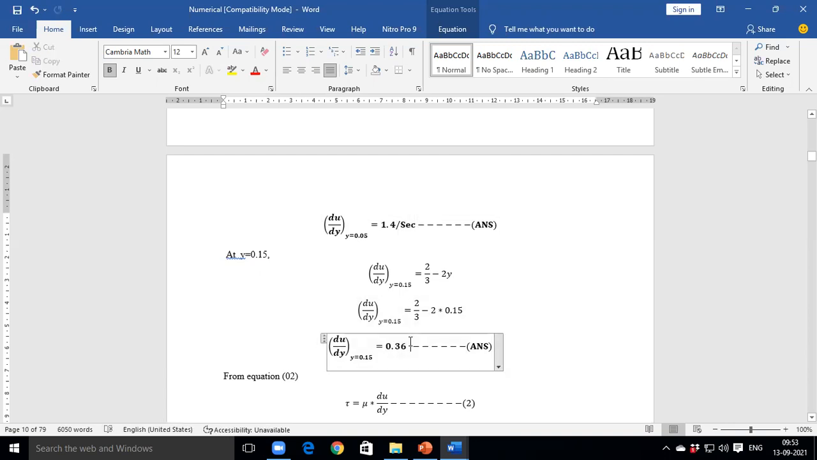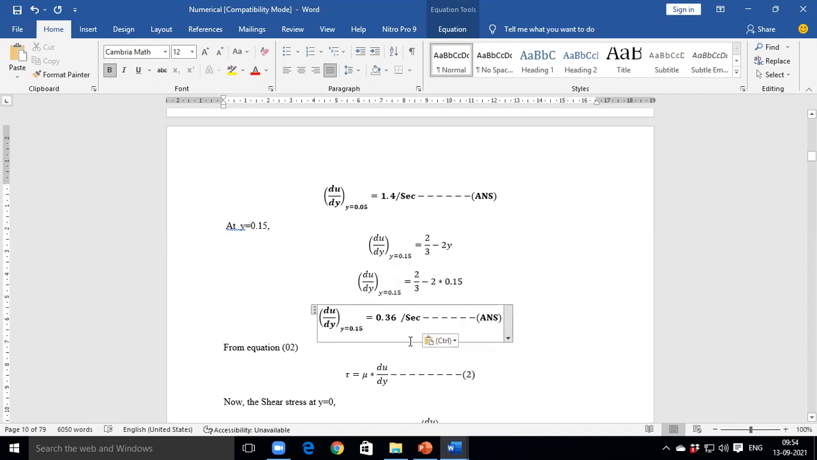We need to write the unit because we have to find the value of the velocity gradient. If you forget to put the unit, at least 1 mark will be reduced. Is it understood how its unit is per second? Yes, sir. Okay, then we again find the value of shear stress.